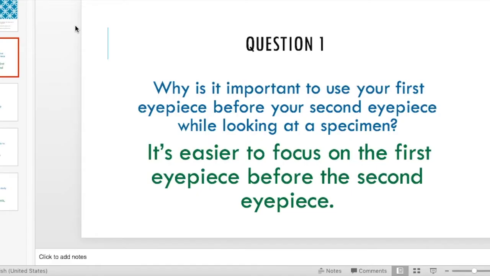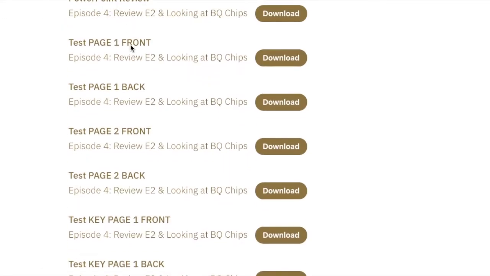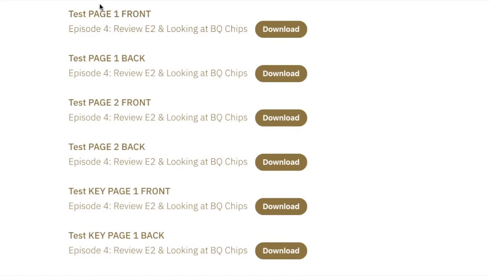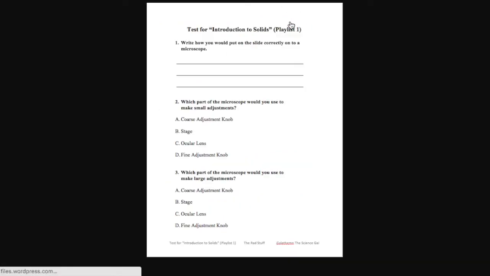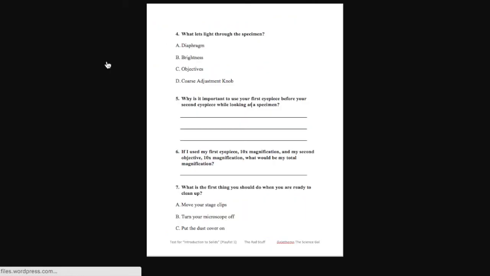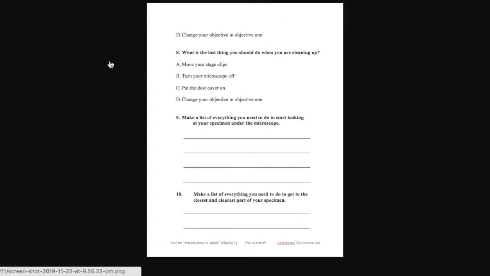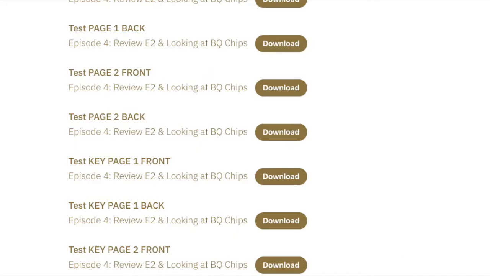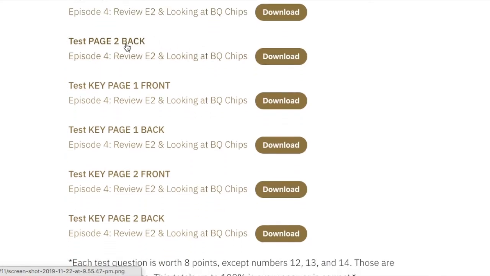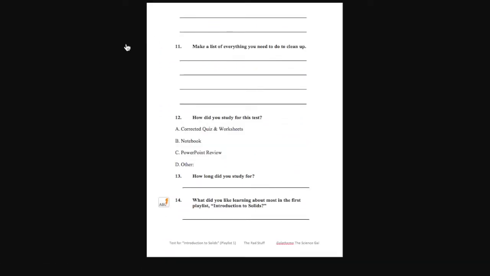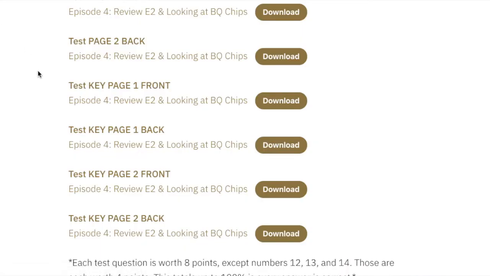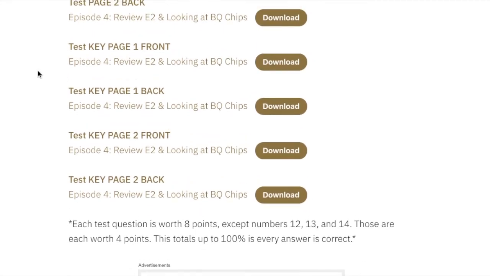And then, if you go back to the rad stuff, you'll see the test pages. There is a front side, a back side, and then the same thing with page 2. So there are many different pages, but it's a test, so you just staple it together. And also, when you go through all of these, you need to put them in a binder or in your notebook holder. I am not gluing mine in. I have a separate binder for the rad stuff and the science gal, but if you could fit them in your notebook, then you could do that.